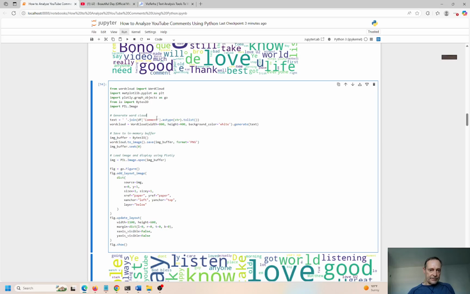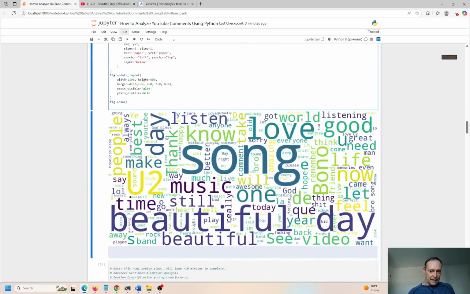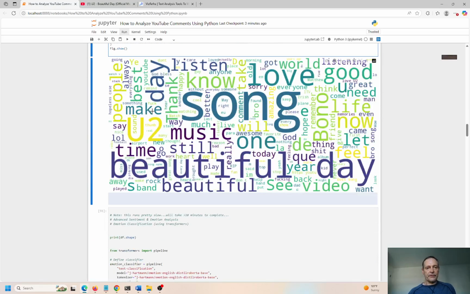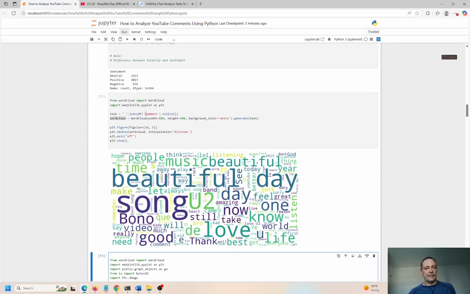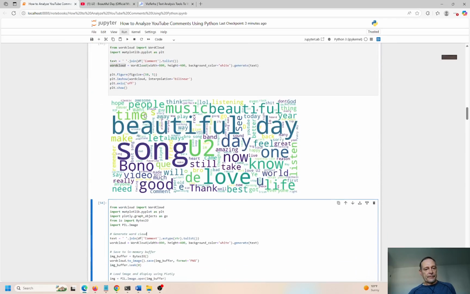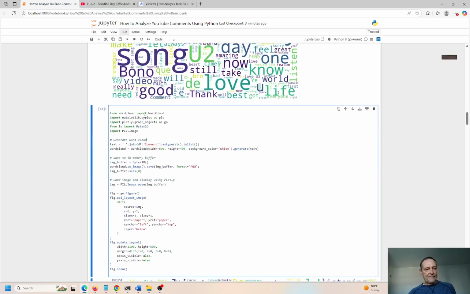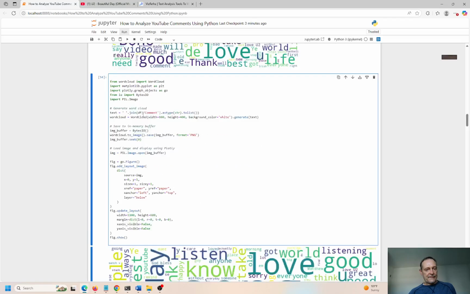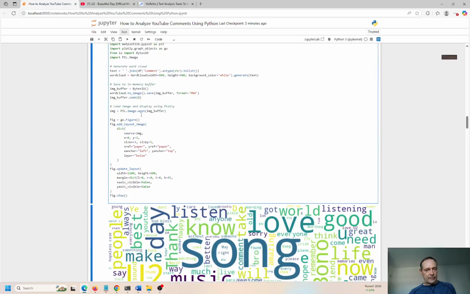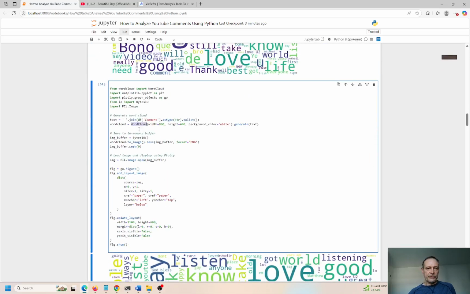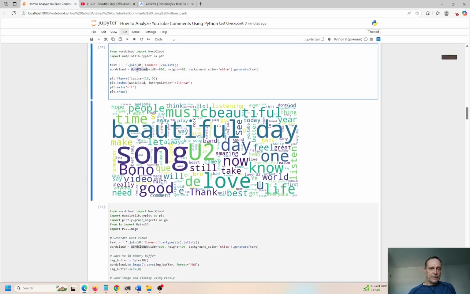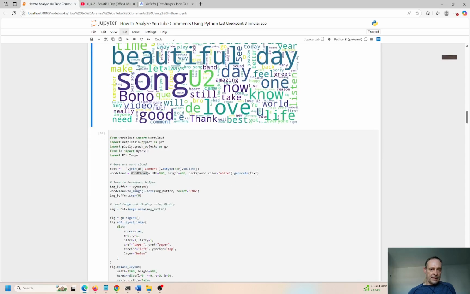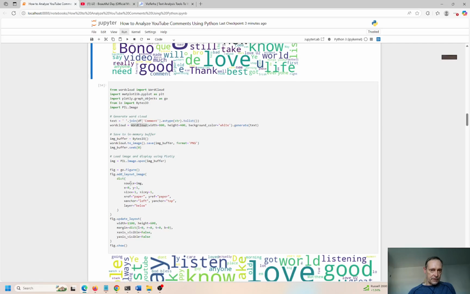let's see, comments based on, trying to think, now why did I do this twice? So it's a similar concept. I don't know why it's twice. Word cloud, so I'm using word cloud here, word cloud to word cloud, image buffer, save PNG, saving the image.